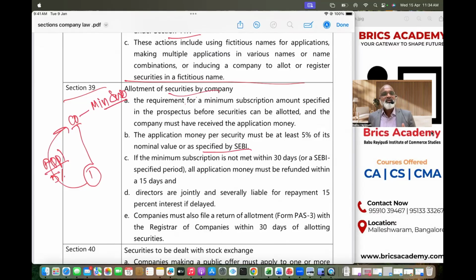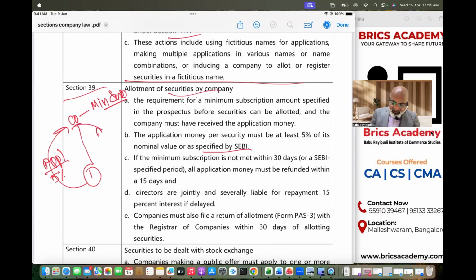So moral of the story, when the company receives an application form from the investors for the allotment of shares, the company has to check two very important things. Number one, application money, minimum as prescribed by company law, that is 5%, or by SEBI. SEBI prescribes 25% of the application money, and minimum subscription as may be specified by SEBI. If you have received minimum subscription and minimum application money, then you will accept the application form.